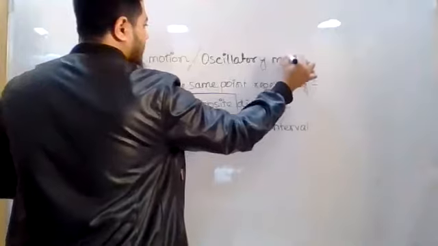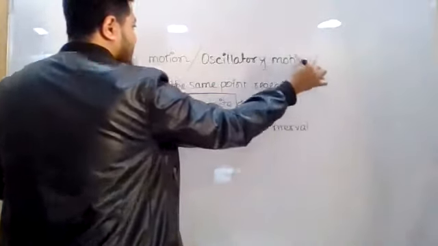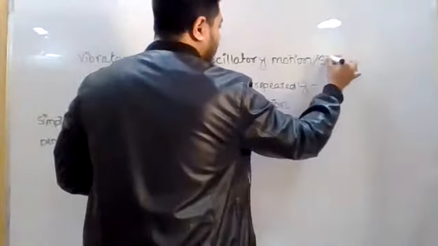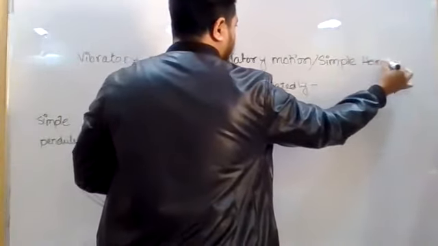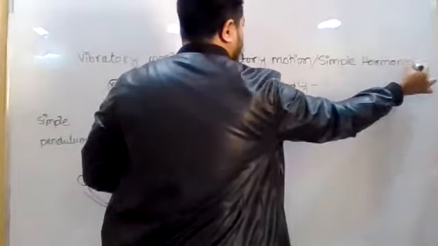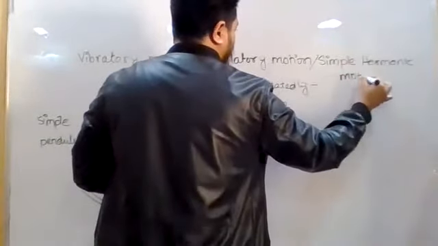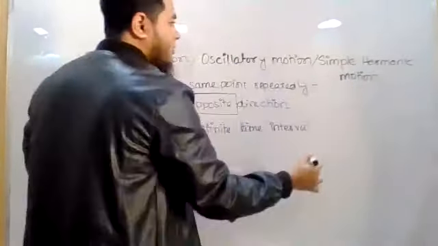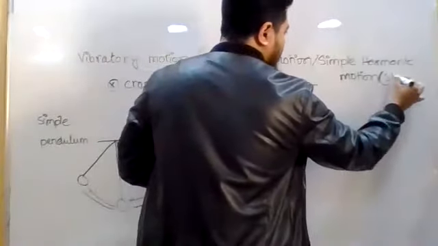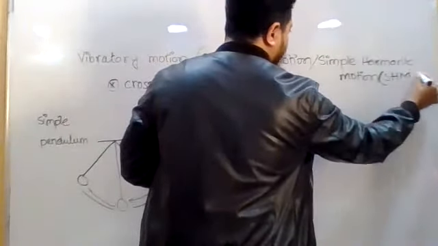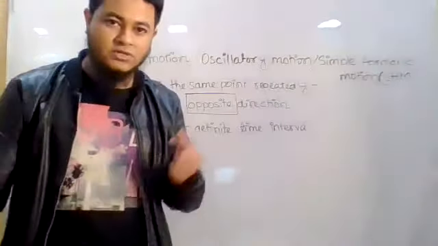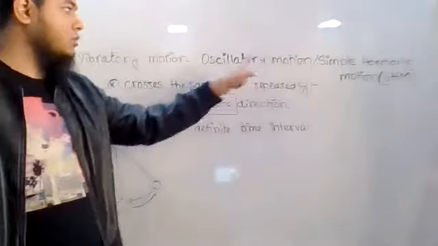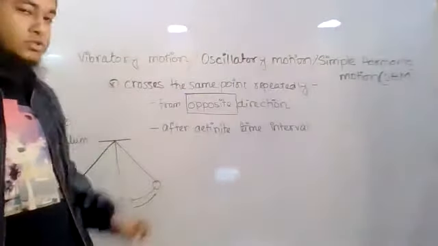Oscillatory motion, and it is also known as simple harmonic motion. Sometimes simple harmonic motion is written in short as SHM. So in the question, if you ever see SHM, do not get confused. It is referring to simple harmonic motion or oscillatory motion or vibratory motion.